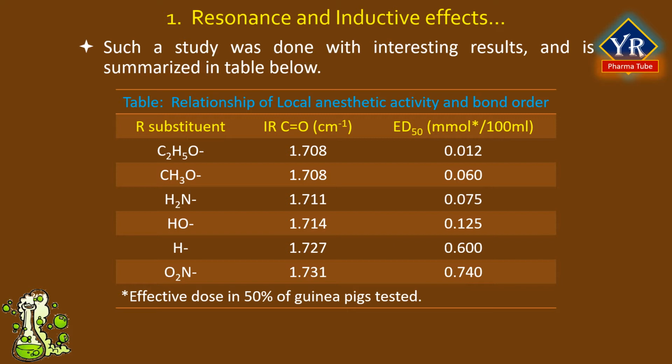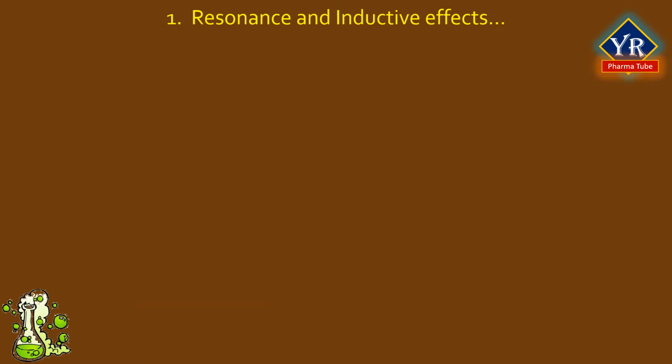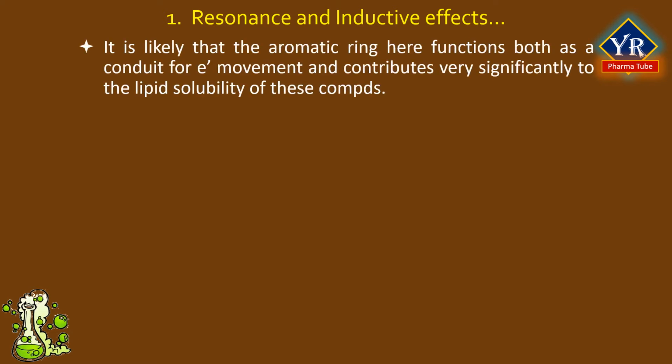Amino and alkoxy groups are considered electron donors by resonance and thus enhance the dipolar, that is ionic, character of the carbonyl group, as can be seen by the IR frequency values from the table. Para substituents having a strong electron withdrawing effect result in the carbonyl function having more double bond character and thus less intense local anesthetic activity. Since local anesthetics must penetrate a lipoid membrane covering the nerve fibers, it would be prudent also to consider factors such as lipid solubility.